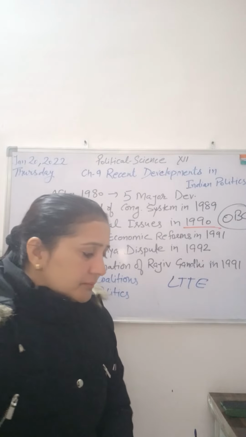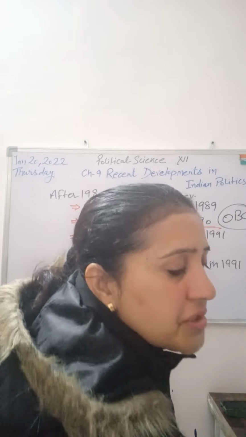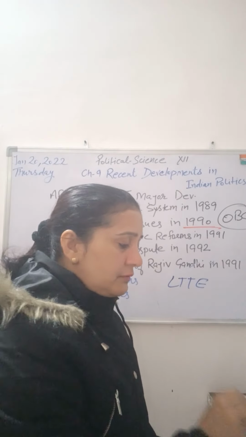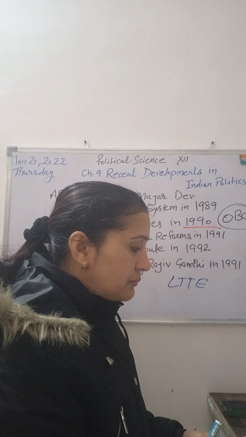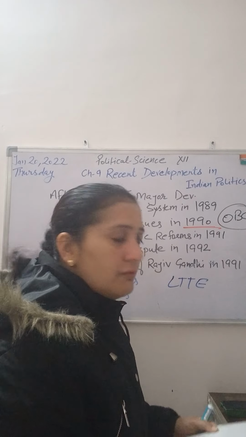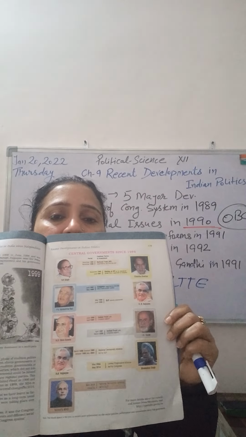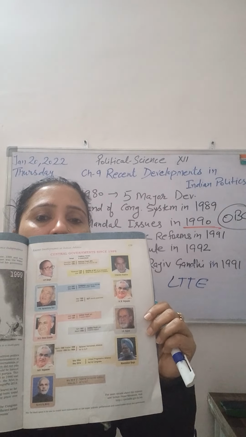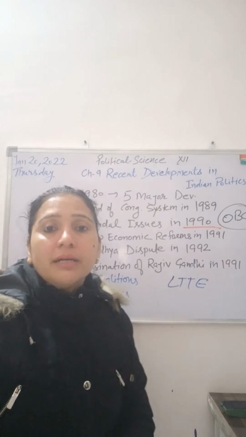Now we will see a picture in your book, on page number 179 of the NCERT book. This picture is very important to understand the whole chapter and the present political situation.